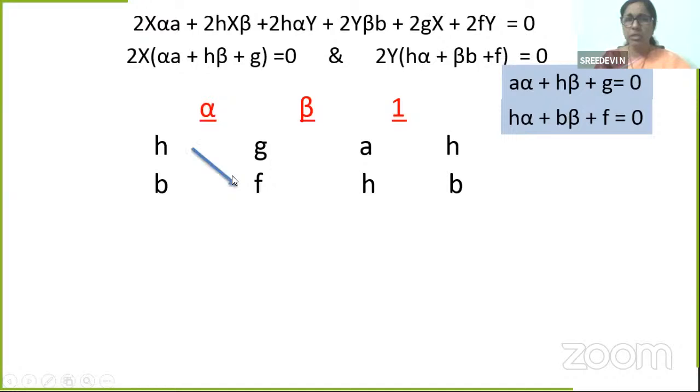Cross multiplication is what? You have learned it in finding the area of triangle also, we use it sometimes. See, h into f minus b into g. Cross multiplication, isn't it? I am multiplying h into f minus, with red I am taking minus, with blue I am taking plus. So hf minus b into g. Next, gh minus f into a. Then ab minus h into h. This is called cross multiplication method.